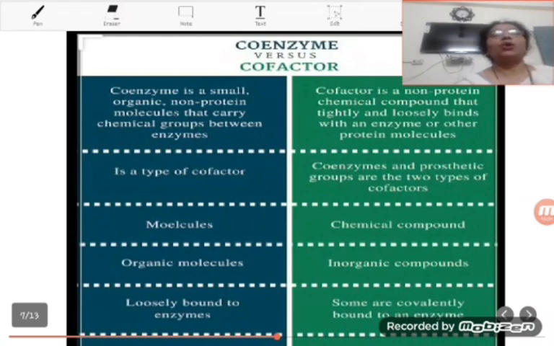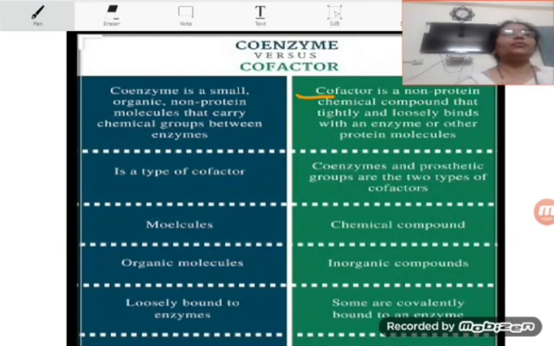Coenzyme is a small organic non-protein molecule that carries chemical groups between enzymes, whereas the cofactor is a non-protein chemical compound that tightly or loosely binds with an enzyme or other protein molecules. Coenzyme is a type of cofactor. Coenzymes and prosthetic groups are the two types of cofactors.